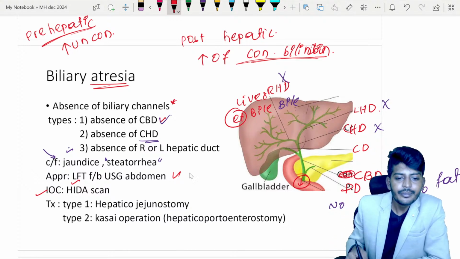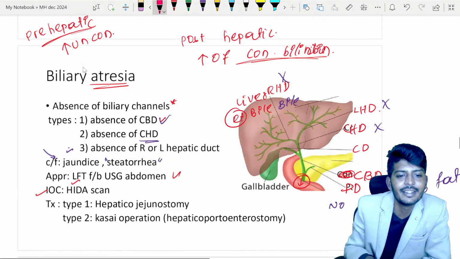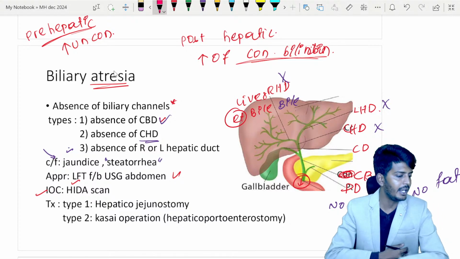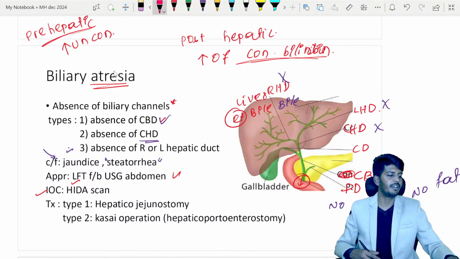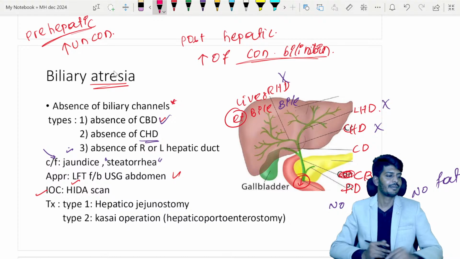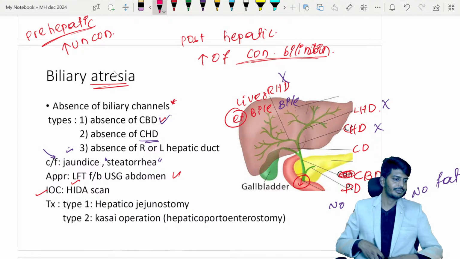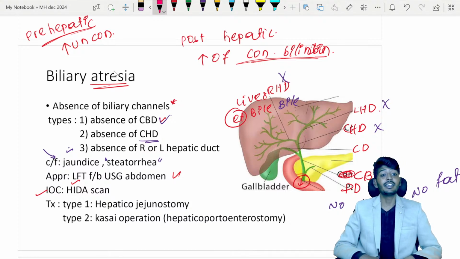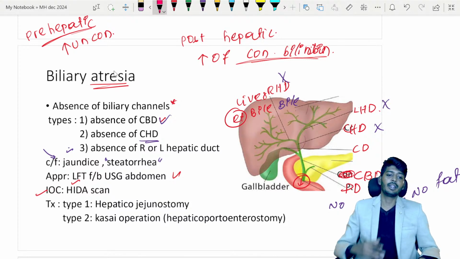Okay. This disease is more common in which country? Anybody take a guess? More common in which country? It's more common in Pakistan. Okay, compared to other Asian countries, this biliary atresia is more common in the Pakistani population.